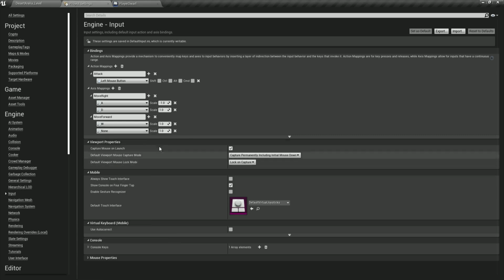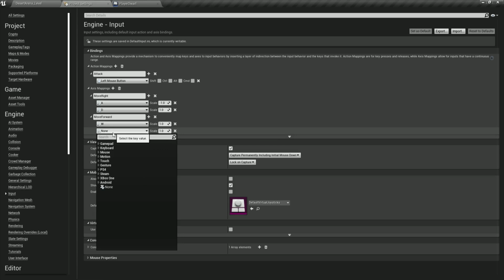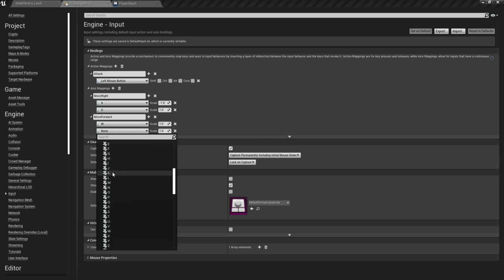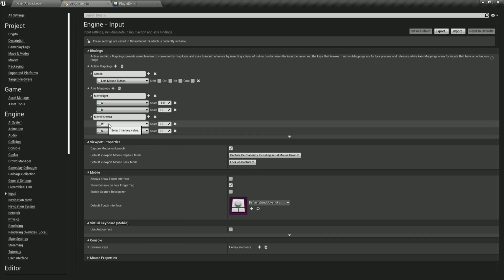We have the W. And again, click here on the drop down list, keyboard, and filter for the S key. Let's just find the S key. There we go. So when we move forward, we're going to leave this at 1, because moving forward is the positive, moving backwards is the negative. So here I'm going to say -1.